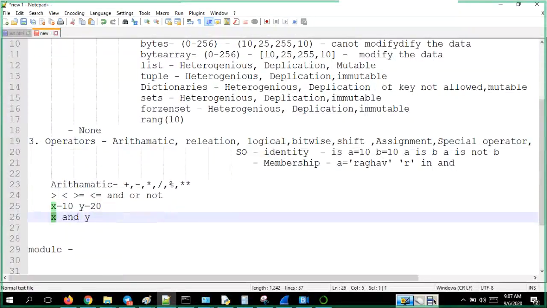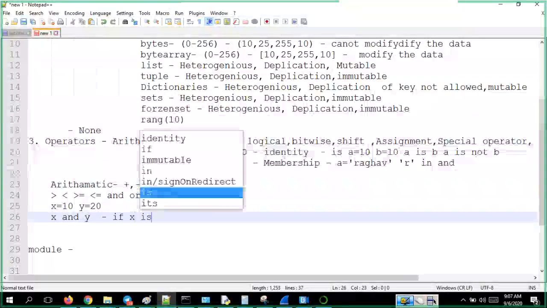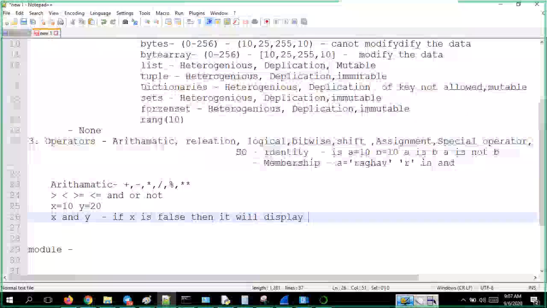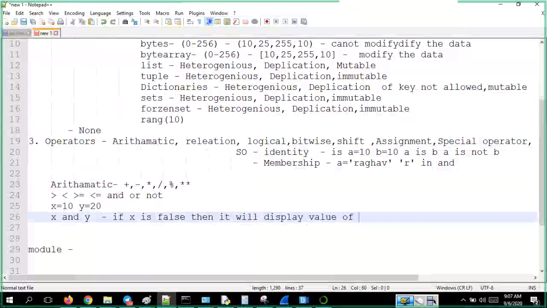If x is false, then it will display the value of x.